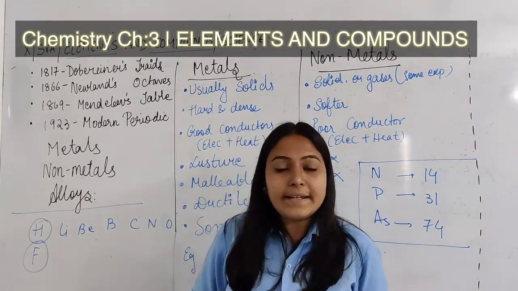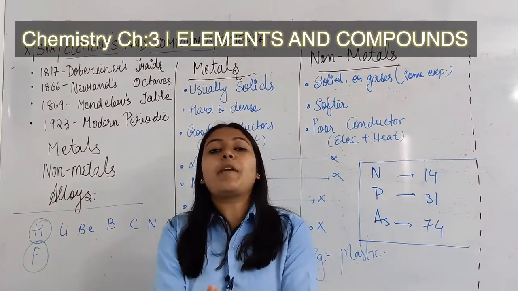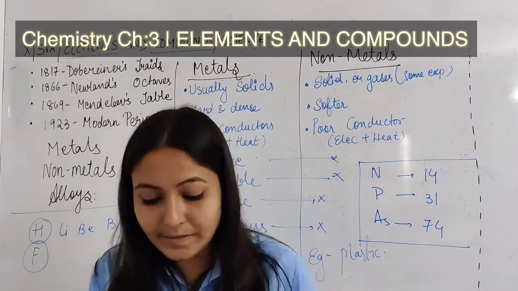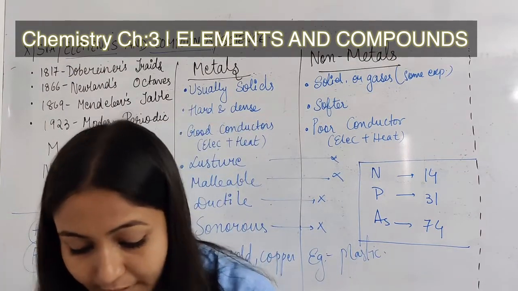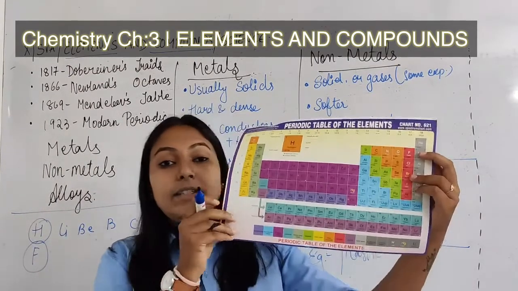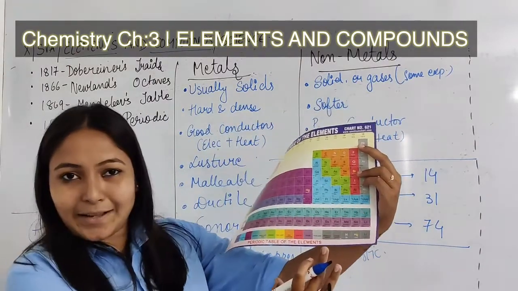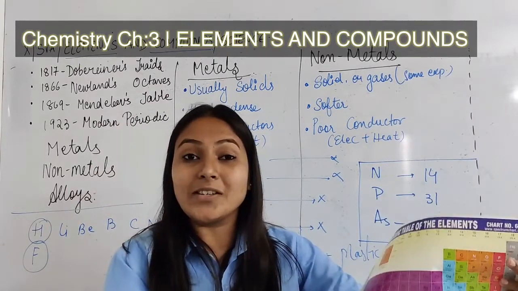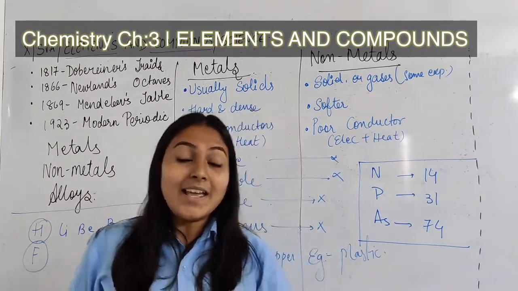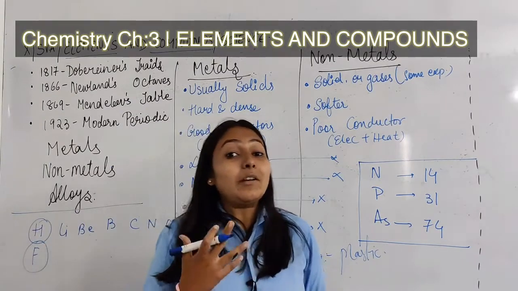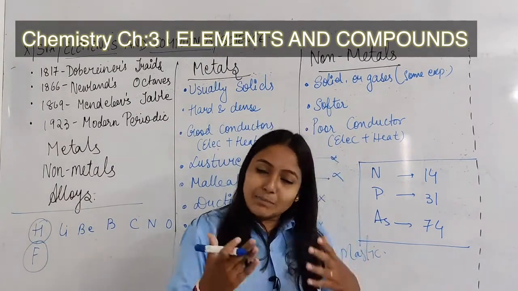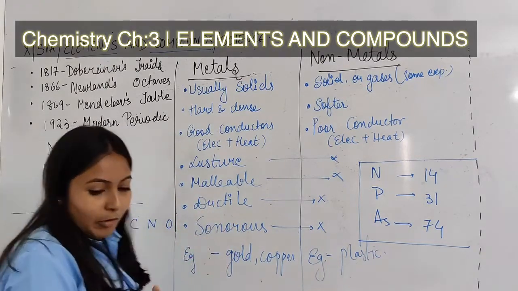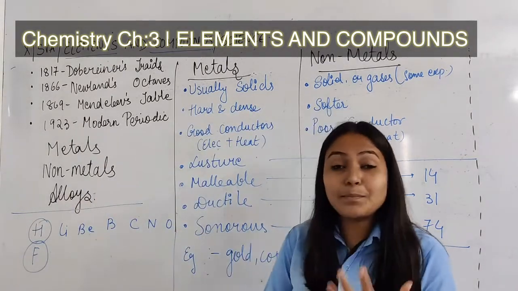So what we can define is there are different types of elements present. For example, if I show you this periodic table, you can find the different elements: hydrogen, lithium, beryllium, boron, carbon, nitrogen, oxygen. Different elements have different properties. Basically this we are going to study. Fine, let us begin.